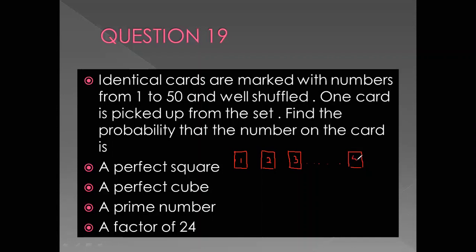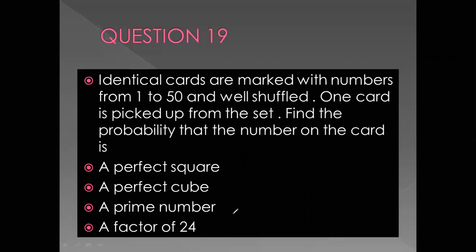So you have to understand that these are not playing cards with ace, with 2 of spade or 2 of diamond, but these are the cards which are with numbers. So 1, 2, 3, 4, like this numbers are written. Now when you are picking one card from this set, you have to find the probability that the card will have a perfect square. So let's see how to go about this sum. I hope till here it's clear.